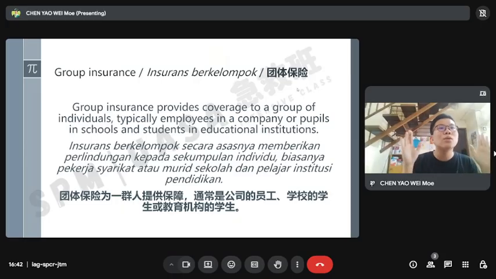So this is called group insurance, and it's free. This is for government and government-aided schools. So the government will give the money to the company, and the company will help you if you are in an accident. So you need to thank the government very much, because the government always gives you the money for anything that happens. So this is group insurance.